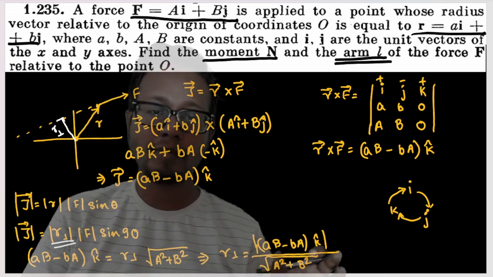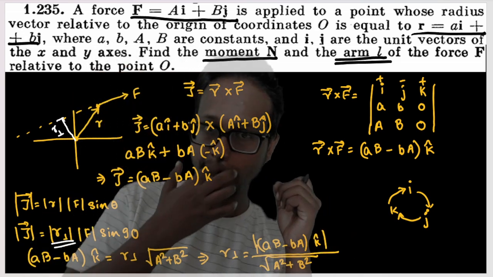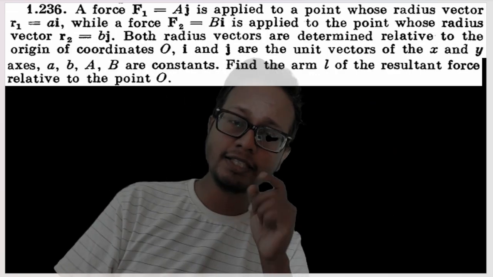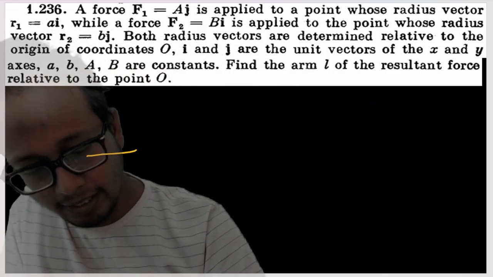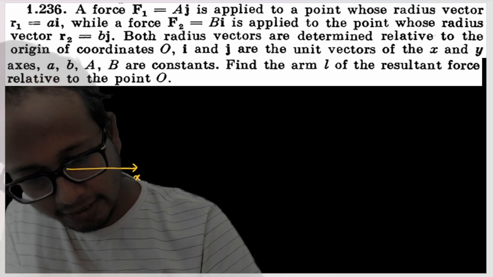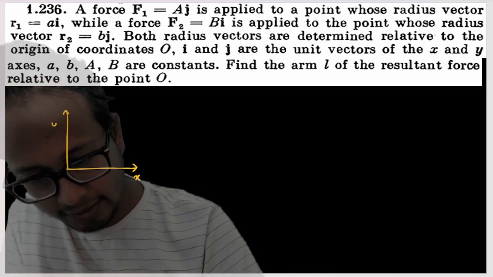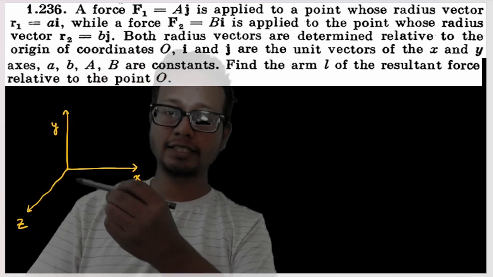Okay, this is the magnitude of arm length L. Understood this one? We simply use the concept out here. Even this question is of vector cross product. So in this question, let this be the x-axis, this is the y-axis, and perpendicular to x and y is the z-axis. The z-axis is towards yourself.